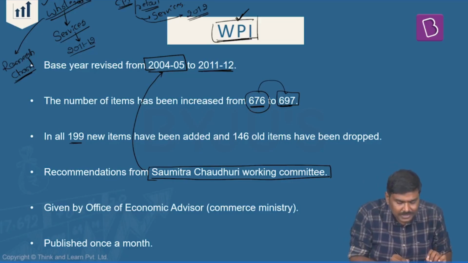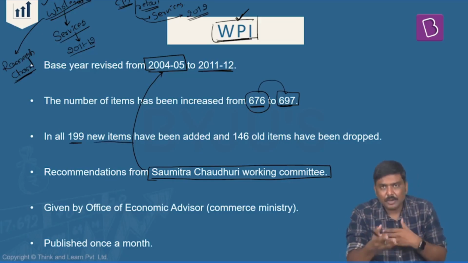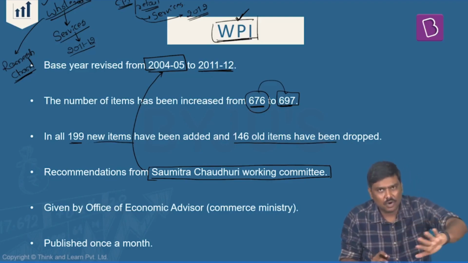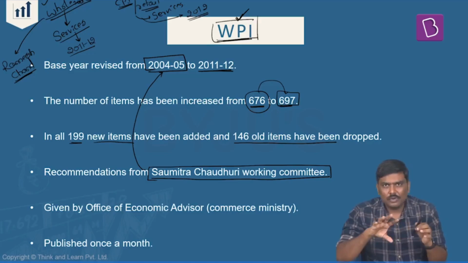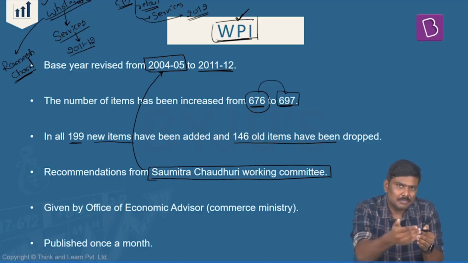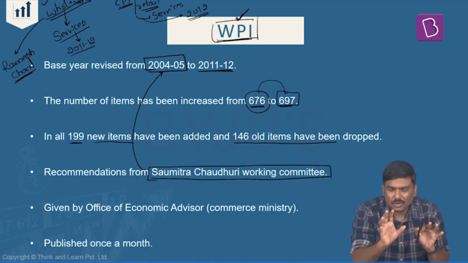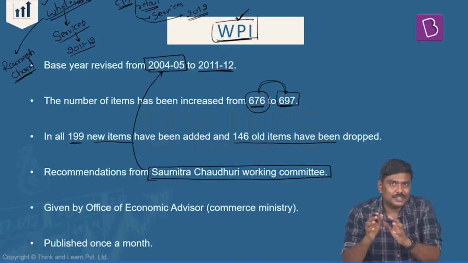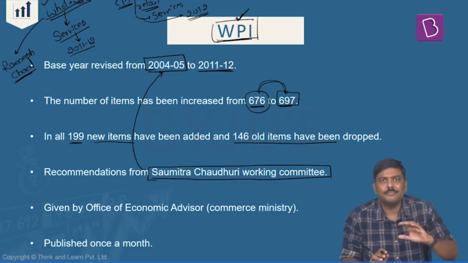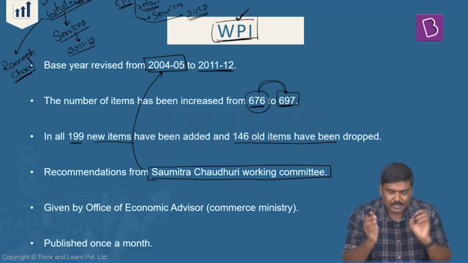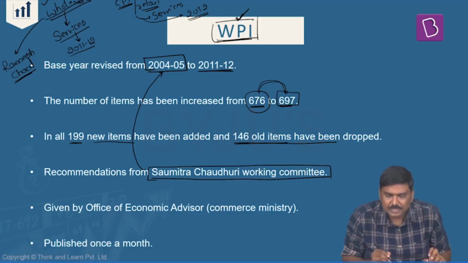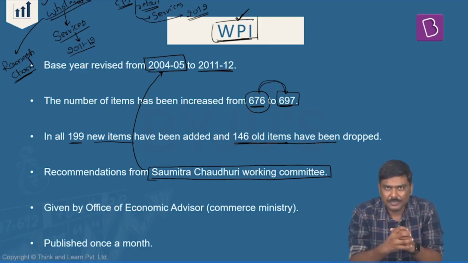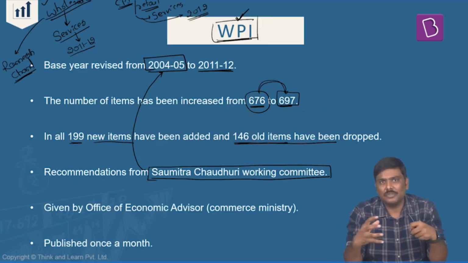Overall, 190 new commodities or items have been added, and 146 old items have been dropped or withdrawn. Now, some of you will start calculating, sir, if this is the number of items added and this is the number withdrawn, the consolidation is not happening. We are not able to shift from 676 to 697. There is some discrepancy. No, there is no discrepancy. Please understand this. When I'm talking about items here, some of these items are considered in the form of a group.